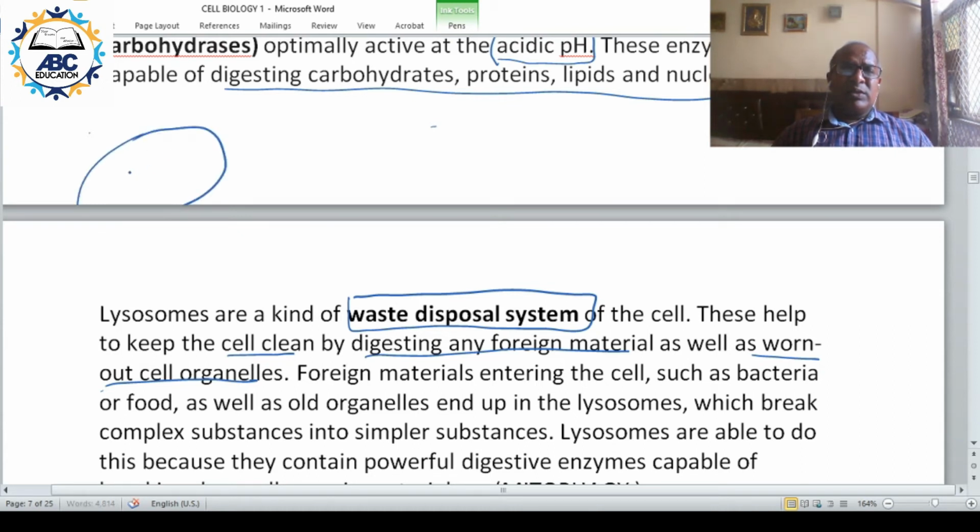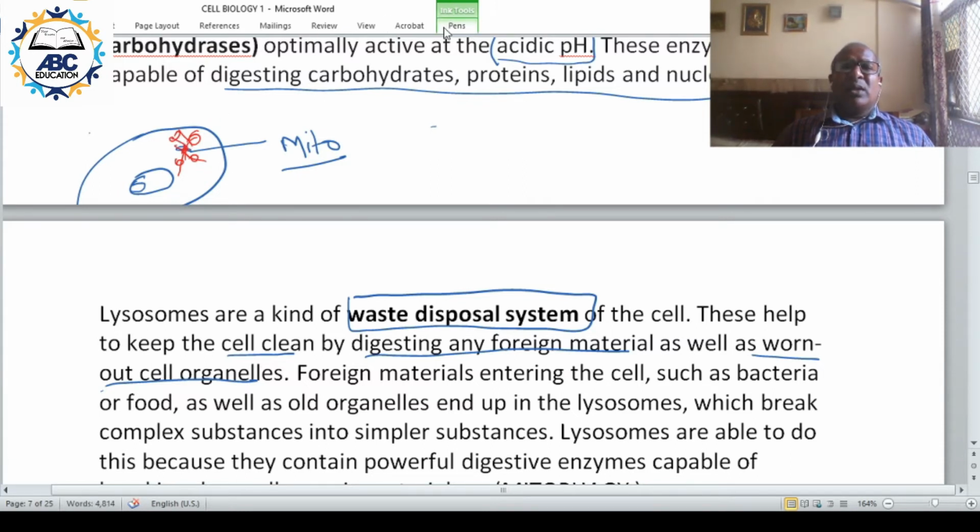Say this is a cell. Now in this cell, say this one is the nucleus. I am making a bigger nucleus, and say this is mitochondria. If the mitochondria is not working properly, or it loses its function, the lysosomes will come over here, they will digest it, and they will break it down. The lysosomes will come all around, and they will pour out their enzyme on this mitochondria and digest it.